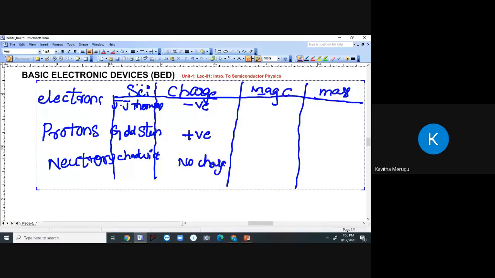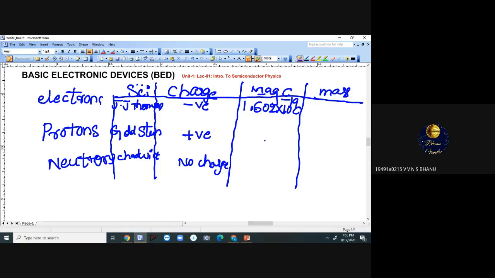What are the units for charge? The unit for charge is coulombs. Now if you see the magnitude of charge for an electron, it is 1.602 into 10 power minus 19 coulombs. Then what about the magnitude of charge of a proton?